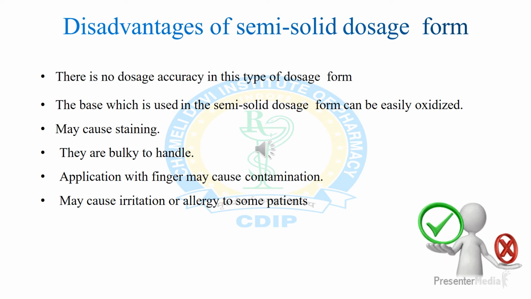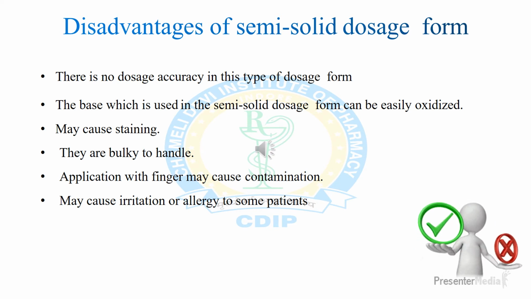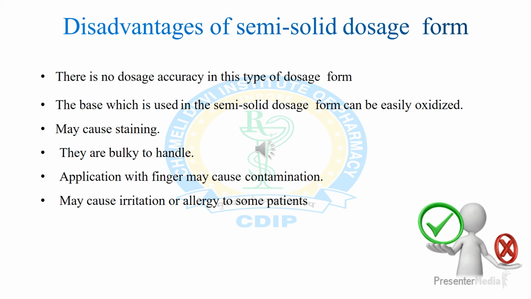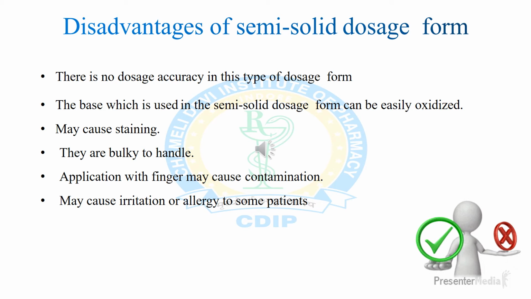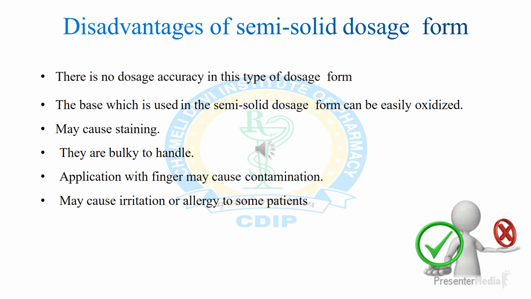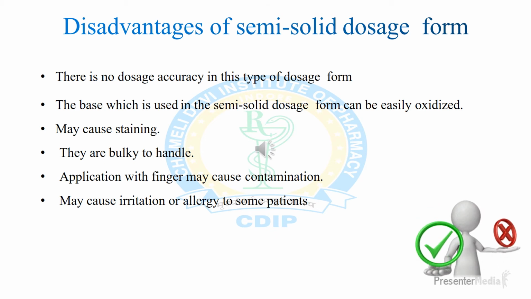Next, as we know, semi-solid dosage forms are meant for external application, so application with the finger may cause contamination. Some semi-solid dosage forms may cause irritation or allergy in some patients because of the particular type of semi-solid bases used in the formulation.